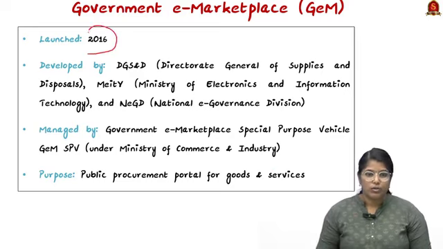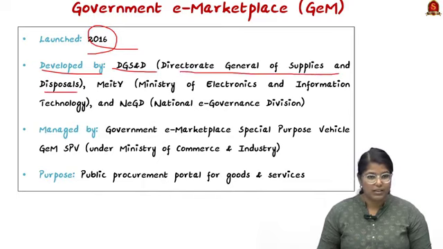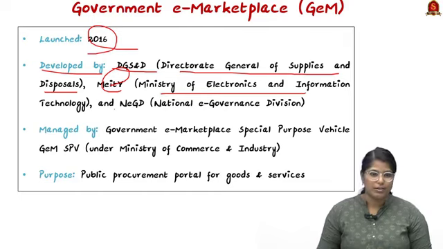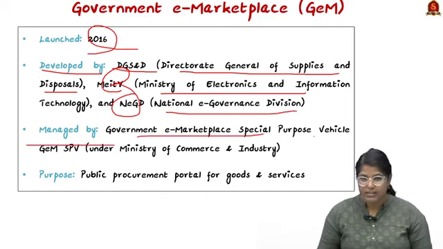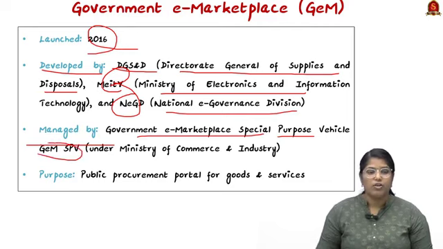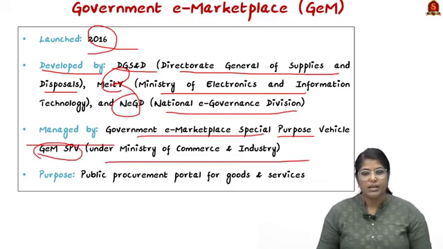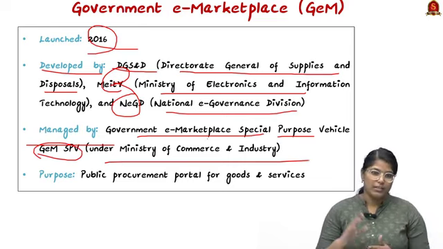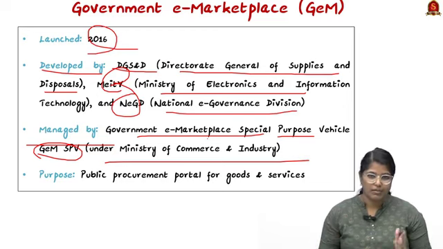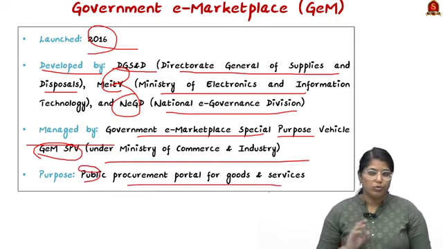It was launched in 2016, and it was developed by DGS&D, which is the Directorate General of Supplies and Disposals, as well as MeitY, the Ministry of Electronics and Information Technology, and NeGD, which is the National e-Governance Division. It is managed by the Government e-Marketplace Special Purpose Vehicle, in short called GeM SPV, which is under the Ministry of Commerce and Industry. So it is developed by one particular ministry, and it is managed by another. Now remember this difference. And the purpose is a public procurement portal for both goods and services.